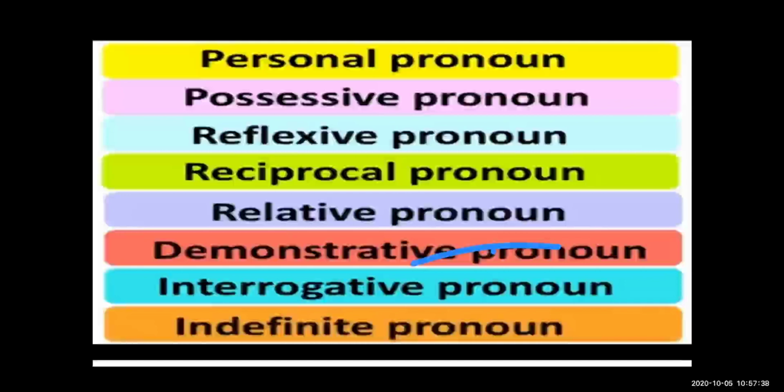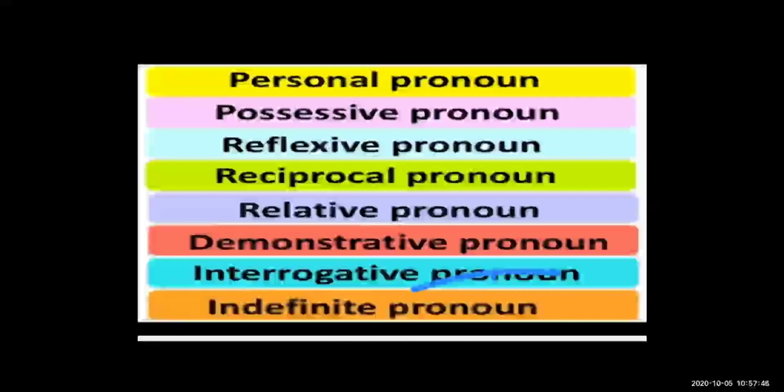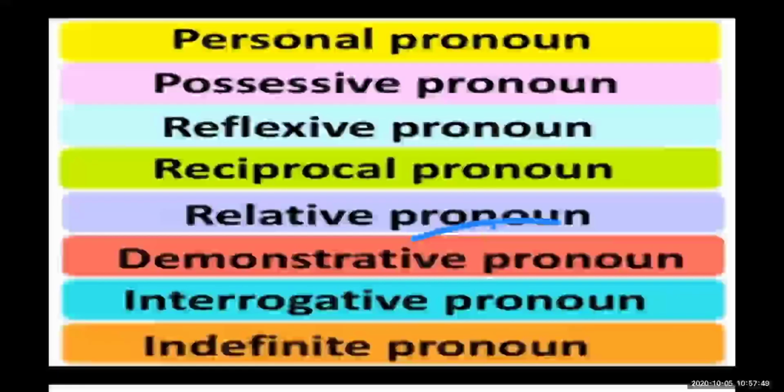First we are going to learn about the first kind, personal pronoun. What is a personal pronoun? Pronouns that are used for people are called personal pronouns.